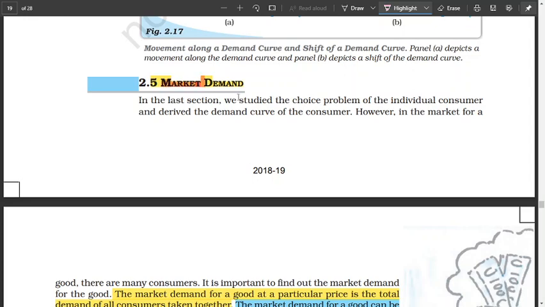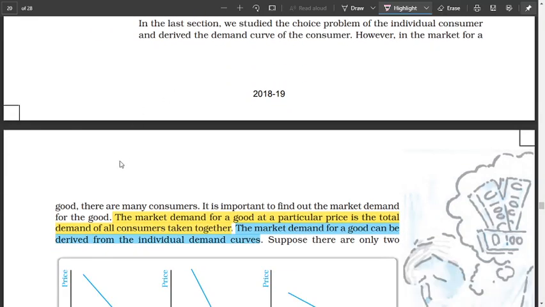If each has his own way of demand, and you add them together all over the market, you'll get the market demand curve. So what is the demand curve of the market? The market demand means, for a good, for apples for example, at any particular price, the total demand of all consumers taken together.